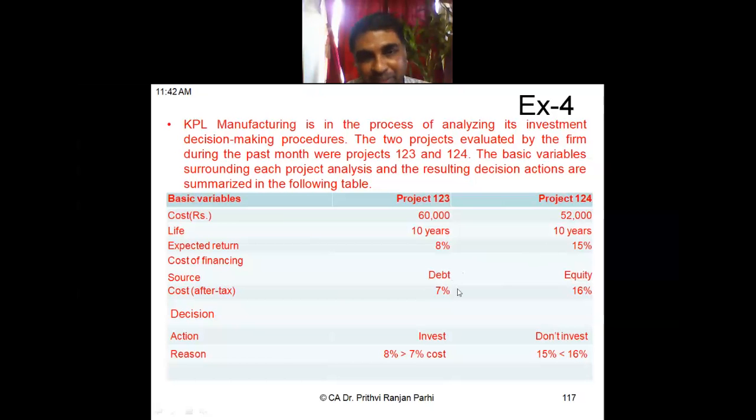and the cost of debt is 7%. The company is saying, you see, my debt cost is 7%, whereas the project is giving me 8%, so let me invest. From the company's point of view, it is doing the right thing because my debt cost is 7%, the project is giving 8%, so I should invest. And in 124, the company is saying, see, my equity cost is 16% but the project is giving 15%, so I should not invest, is it not? I should not invest because cost is 16% and the return is 15%.